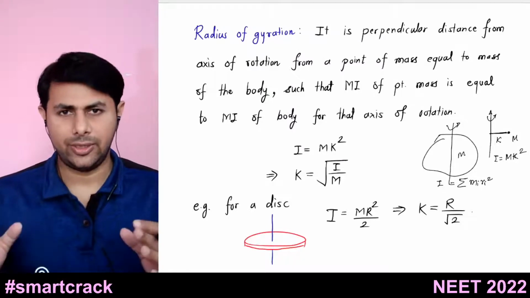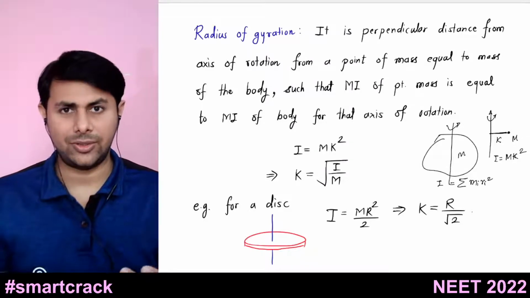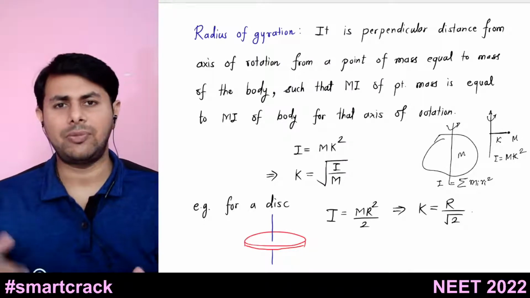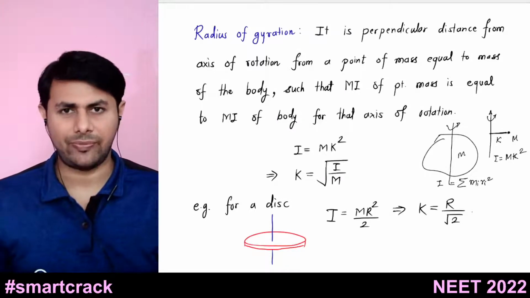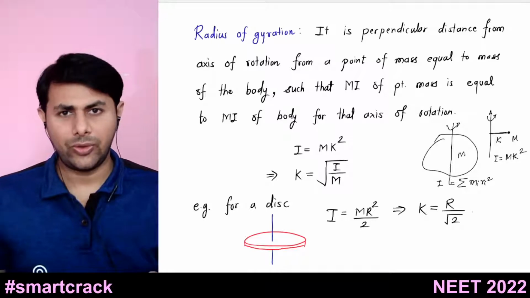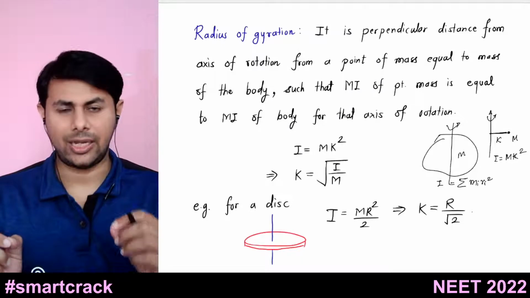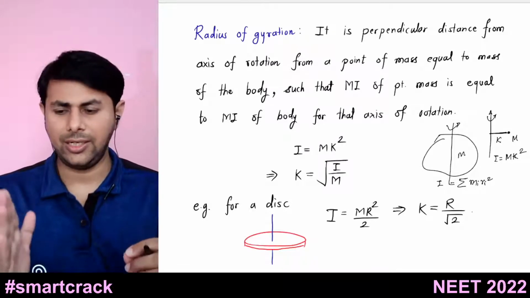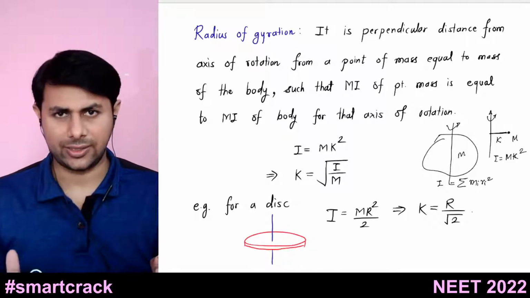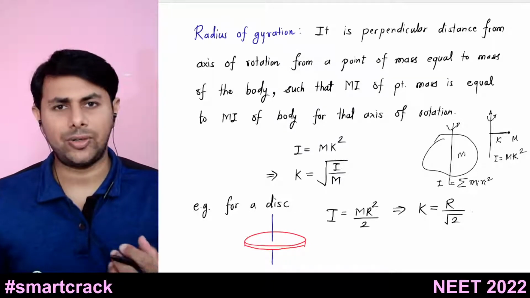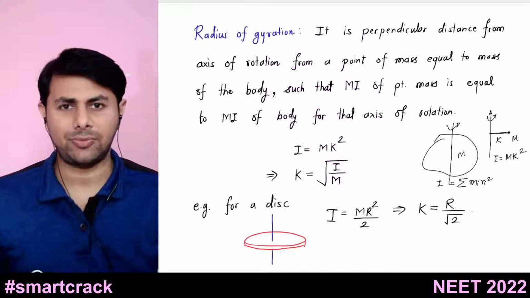Let's suppose you know the moment of inertia of some body. You find it using one of the two formulae, summation of mi ri square or integral of r square dm. Then if you want to replace that body with one particle having mass equal to the mass of the body, and you want to keep that particle at such a distance from the same axis that it has the same moment of inertia as that of the body, then that distance is known as radius of gyration.